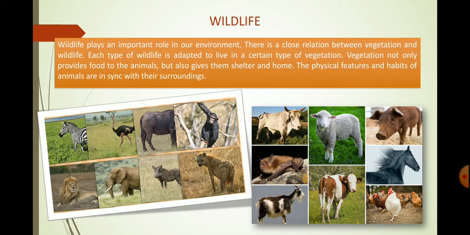The physical features and habits of animals are synchronized with their surroundings. We have all studied this from our childhood. We all know that wild animals are totally dependent on nature, and the reason is they get food and shelter from nature, and there is no interference of human activities over there. But nowadays humans are disturbing the wildlife and the natural vegetation for their own purpose, and ultimately the wild animals are getting affected.